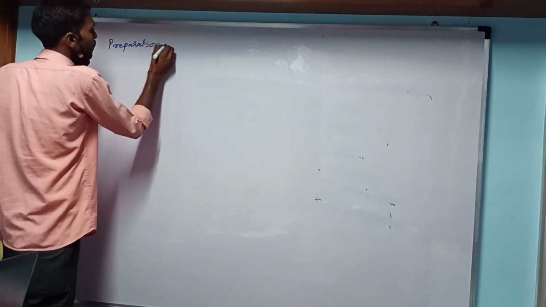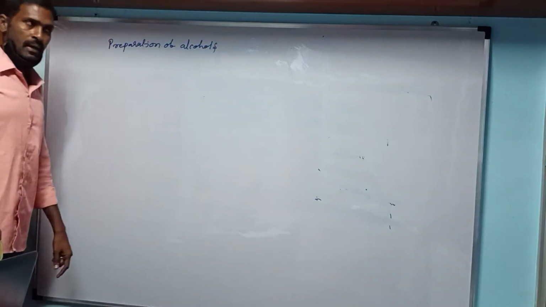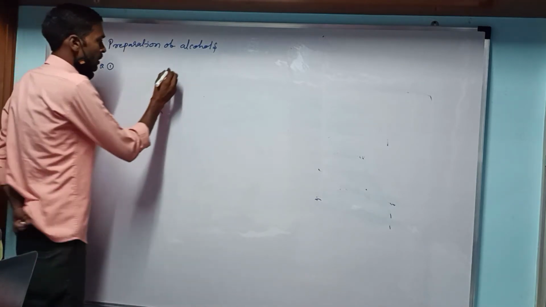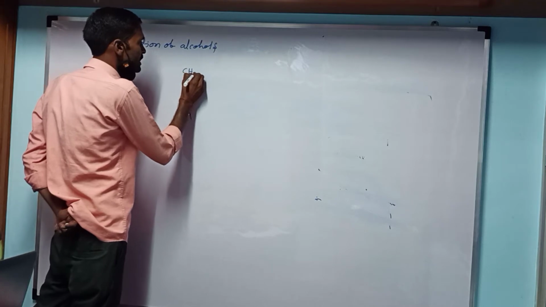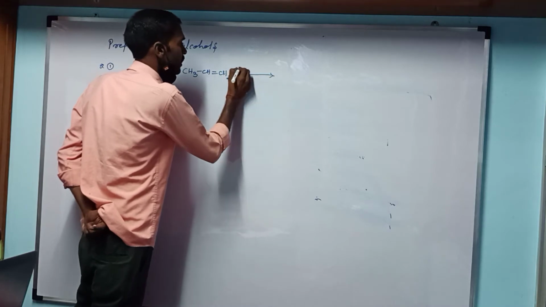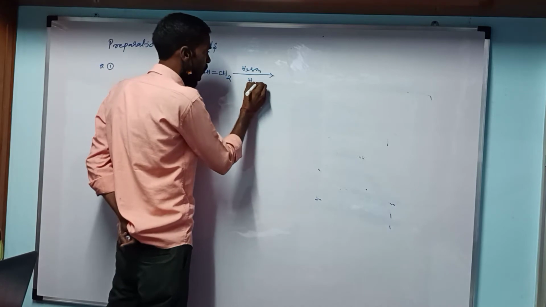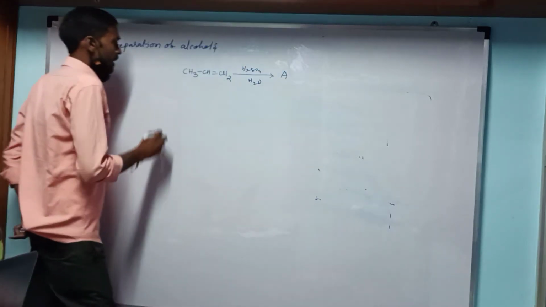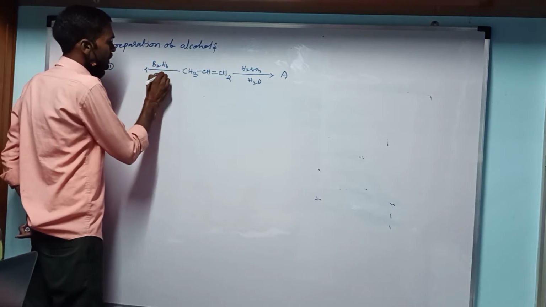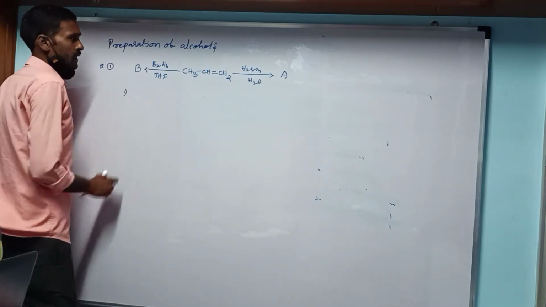Preparation of alcohols. For example, question number 1: the alkene CH3CH=CH2 reacts with concentrated H2SO4 followed by H2O to give compound A, and also reacts with B2H6, diborane, in tetrahydrofuran to give compound B.